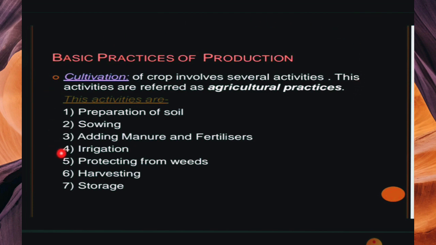If you don't know about this, you can't do the full chapter, so this is main. First read this. First is preparation of soil, second is sowing, third is adding manure and fertilizers, fourth is irrigation, fifth is protection from weeds, sixth is harvesting, and the last is storage.